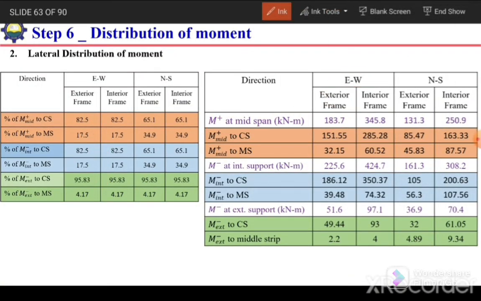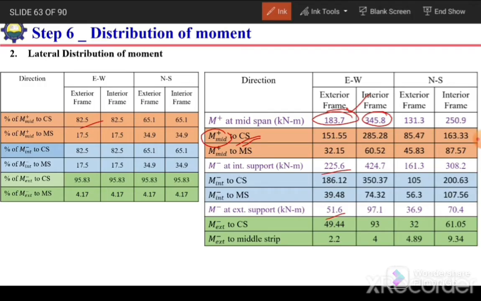If we check again, this MD value is 183, 345 and 225.51. So we have seen that in the previous table. Now we need to distribute this 183.7 to column strip and middle strip. We have selected the coefficient that the contribution of column strip to resist this MD positive will be 82.5%. So 82.5% of this moment will be resisted by the column strip.